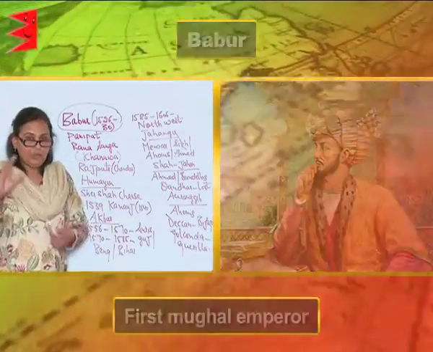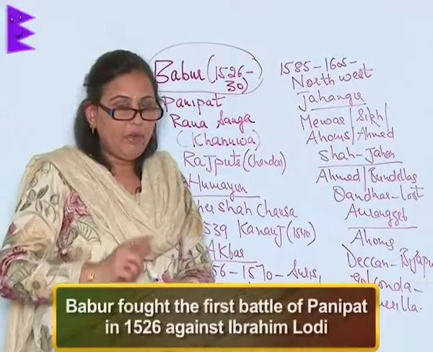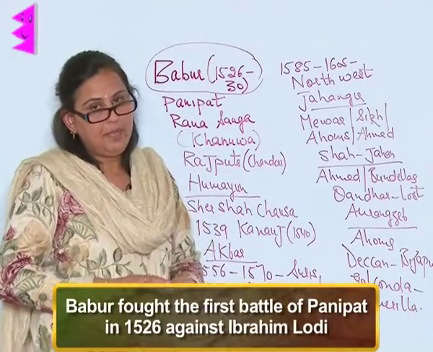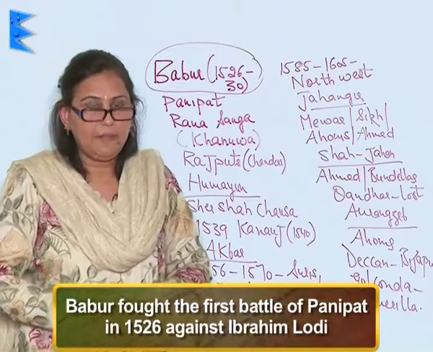He laid the foundation of the Mughal Empire in India and he fought the first battle of Panipat in the year 1526 against Ibrahim Lodi.